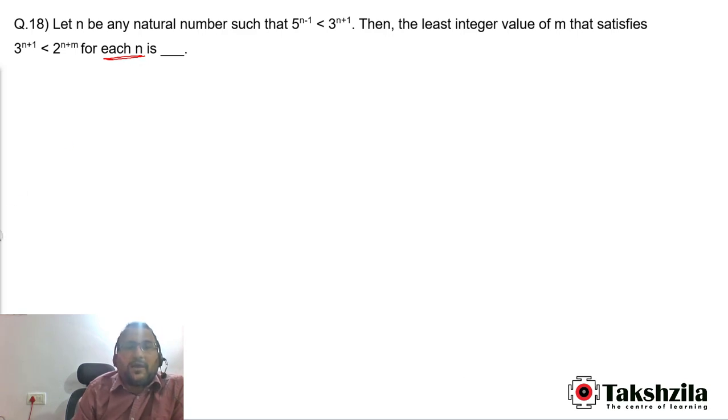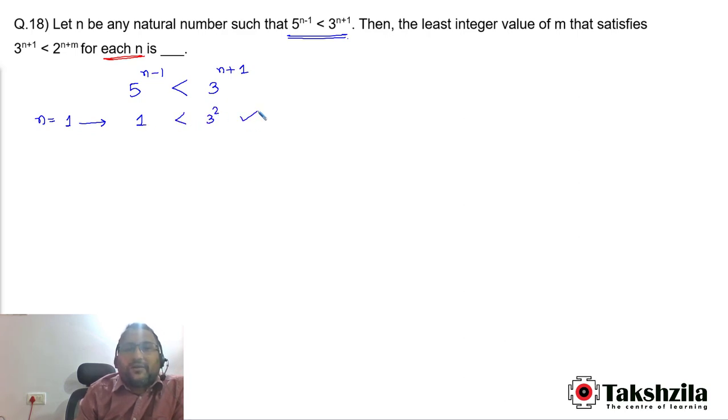तो सबसे पहले हमें क्या करना होगा, we need to find all the possible values of n which satisfies this inequality. अबे inequality क्या है, 5 to the power n minus 1 is less than 3 to the power n plus 1. How many values of n satisfies this inequality? एक बार find out कर लेते हैं. n is a natural number, so the minimum value n can take is 1. अगर हम यहाँ पे n is equal to 1 रखेंगे तो ये 5 to the power 0 1 हो जाएगा. 1 is less than 3 square.